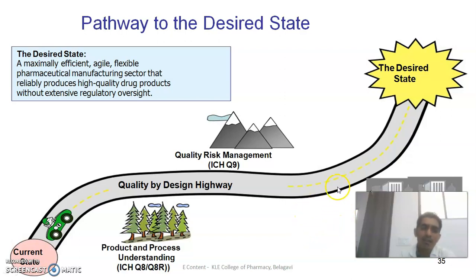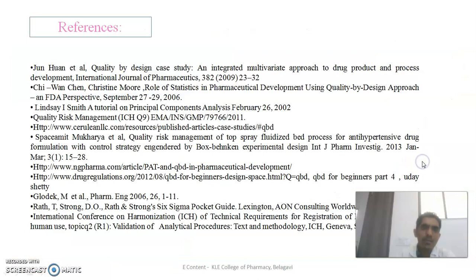These are some references we have taken from different sources like the net, as well as some literature and books from the library.